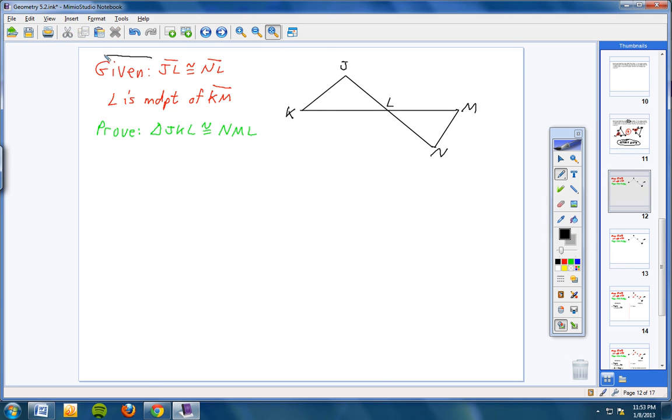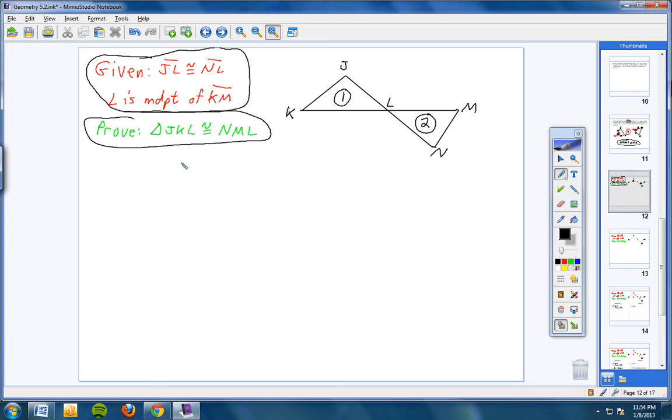And then we're going to prove that this triangle right here, I'm going to put a little 1 in it, is congruent to this triangle here. Now, I'm not asking you to be able to do this on your own. I'm asking you to follow my steps and at least say to yourself, hey, I wouldn't have thought to have done this, but at least I understand what he's saying as he goes. And if you're doing that, that's the first step to getting to where you can do two-column proofs on your own. Okay?